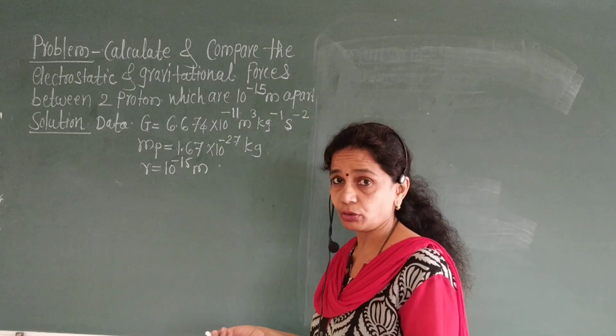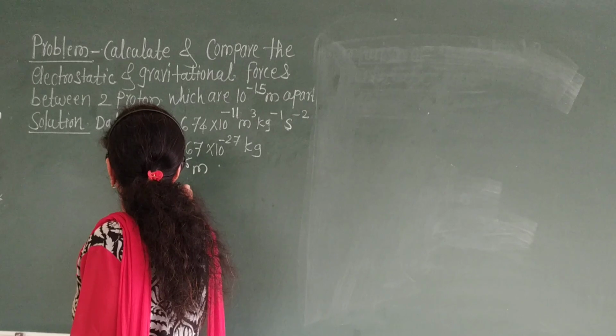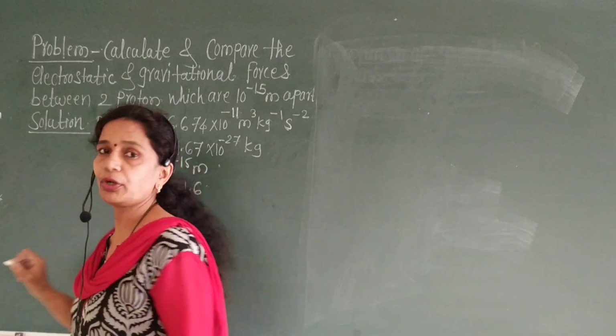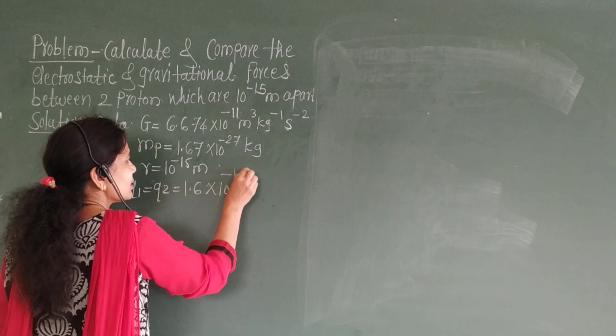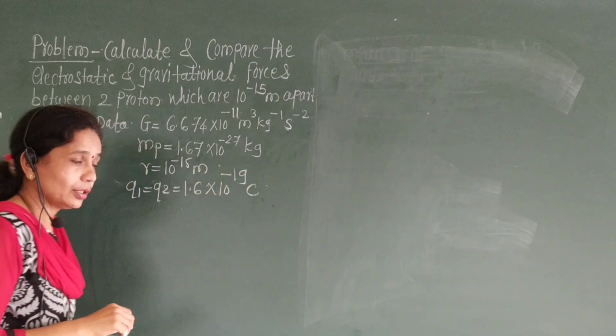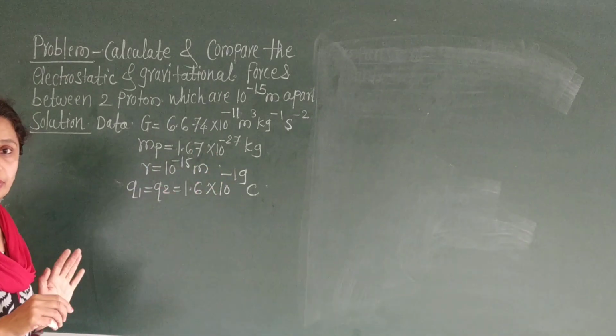And what is the charge on proton? Charge on proton, therefore Q1 is equal to Q2 is equal to 1.6 into 10 raised to minus 19 coulomb.